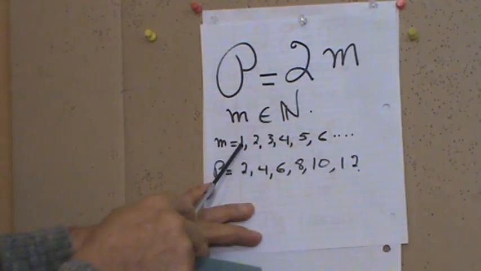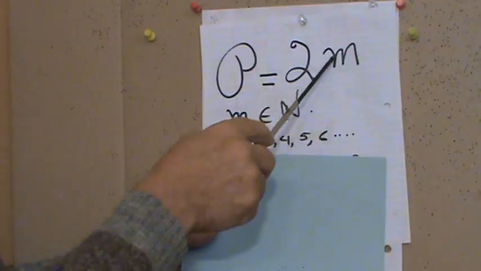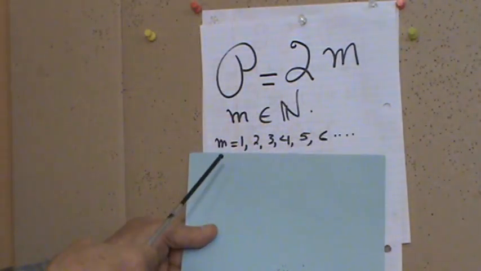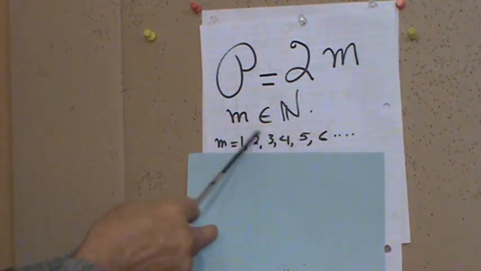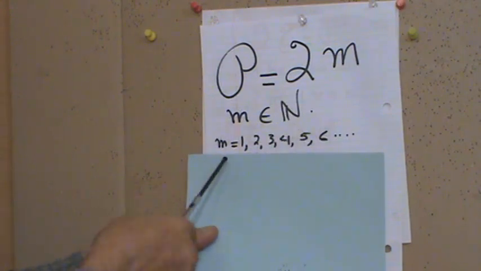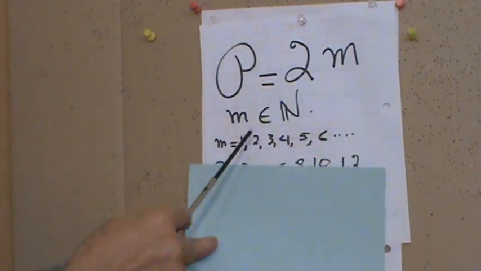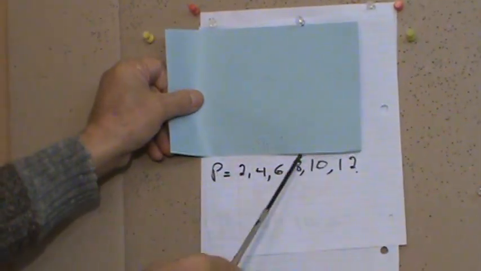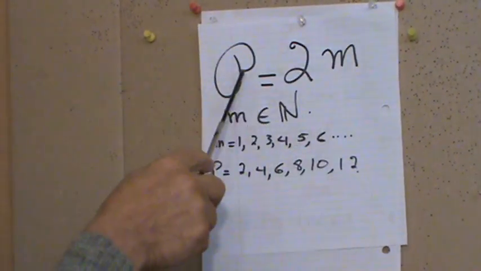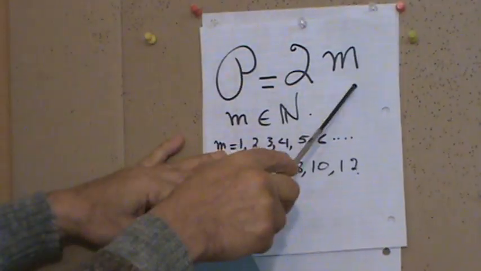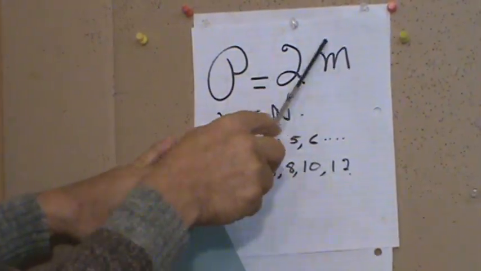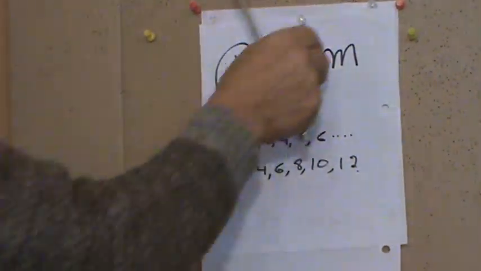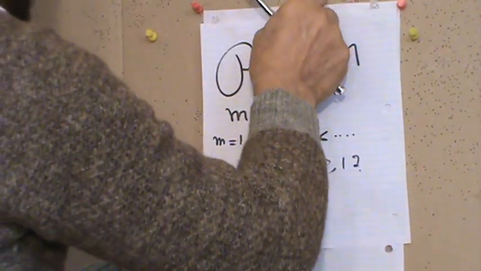So if m is 1, m can be any number we select, as far as natural numbers. So I select 1, 2, 3, 4, 5, 6, and so on. Then 2m, look at that, will be 2, 4, 6, 8, 10, 12, and so on. So we can write p in this form, and let's see now what we can get out of it.